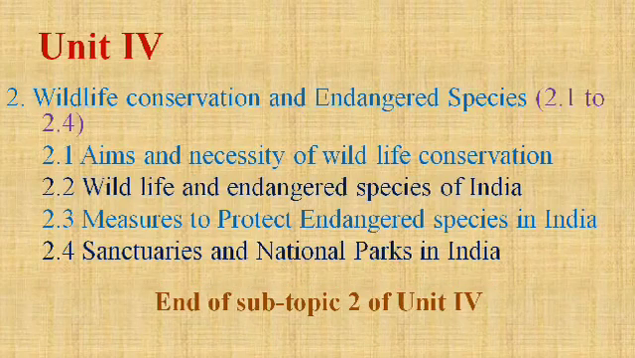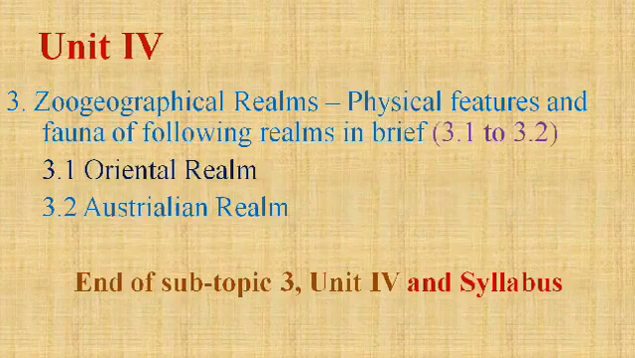Then wildlife conservation and endangered species is again divided into four subtopics: aims and necessity of wildlife conservation, why we have to conserve wild fauna or wildlife; the endangered animals of India; measures to protect endangered species in India; and sanctuaries and national parks in India. Sanctuaries, where protection is given to animals, are called Abhyaranya in Marathi, whereas national parks, in which protection is given to flora and fauna, are called Rashtriya Udyan.